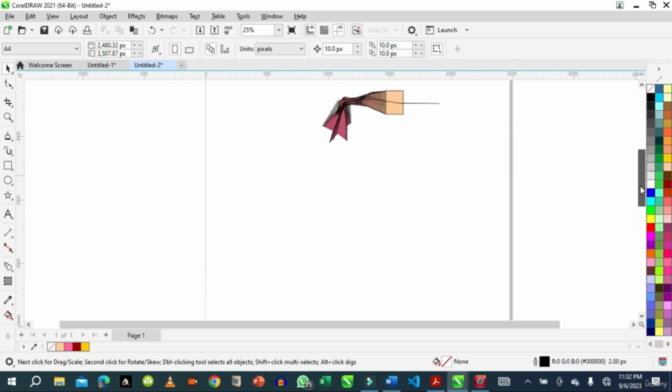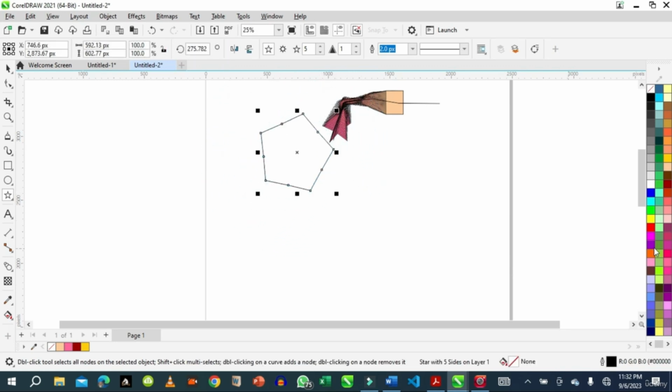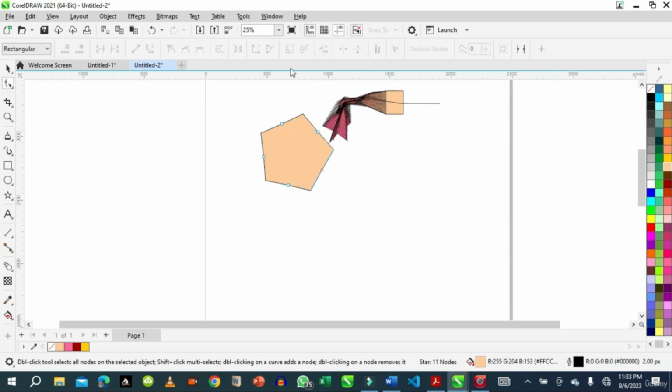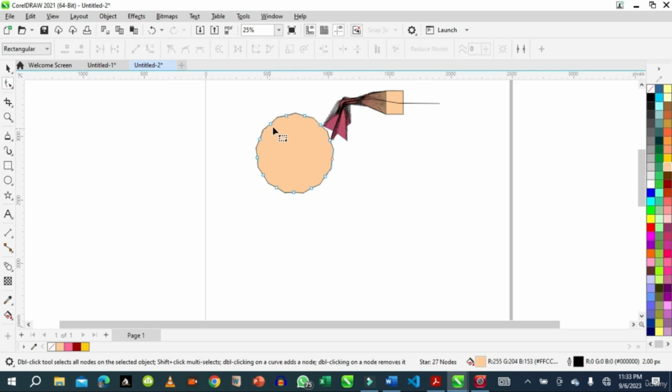Whatever thing you give me, I will distort it. This is where CorelDRAW will stretch your imagination. You don't even know what to expect. Let's give it the initial shape and try to distort it. Remember that distort works with nodes. So the more nodes you have, the more distortion you get. So let's just drag this.